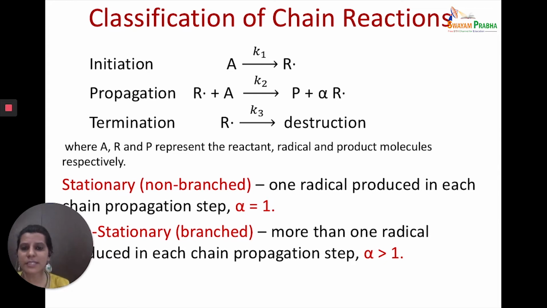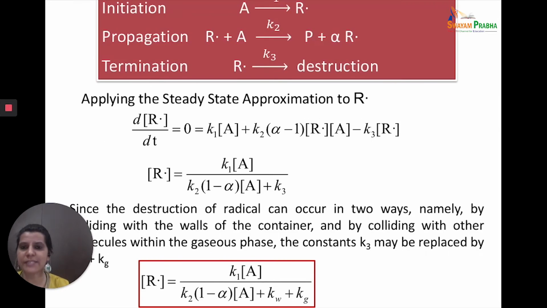Now let's study a general mechanism. A, with rate constant K1, forms a radical. The radical combines with the reactant in the propagation step with rate constant K2, forming product and some more radicals. And these radicals can be terminated in the termination step through the rate constant K3. If we apply the steady state approximation to this radical, what is the steady state approximation? d[R]/dt is equal to 0.